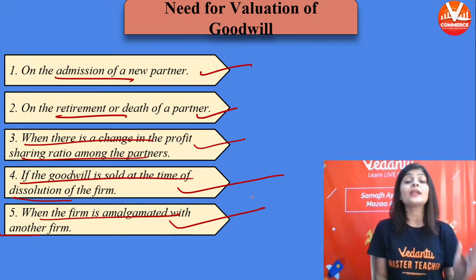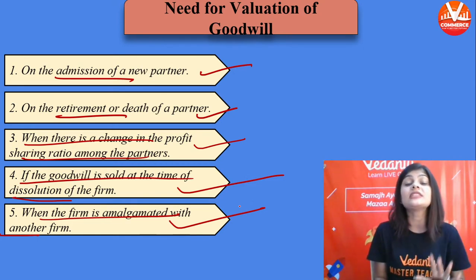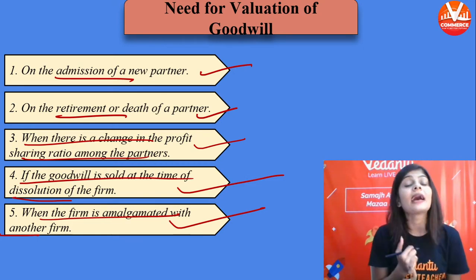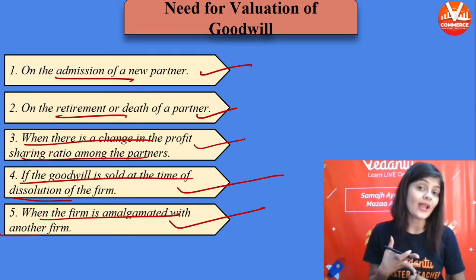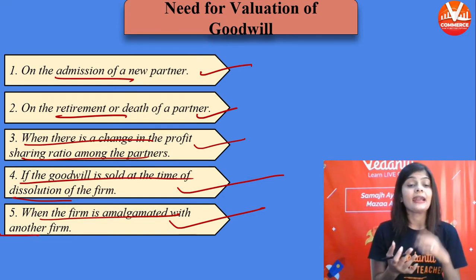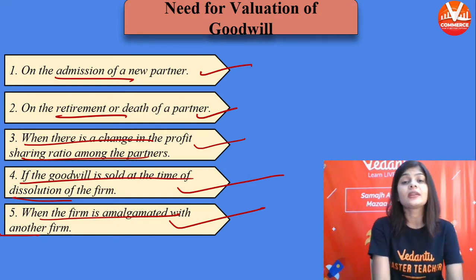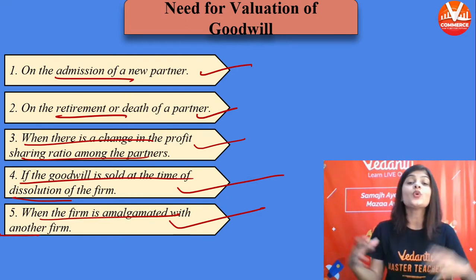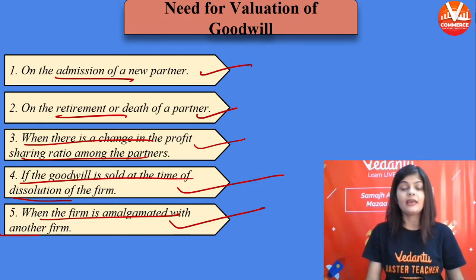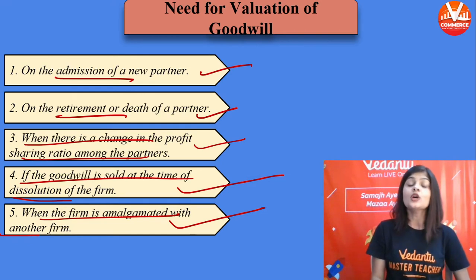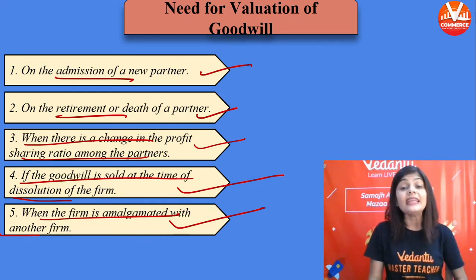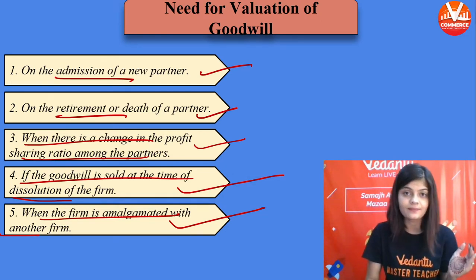You have to calculate goodwill in all these 5 cases: admission, retirement or death, change in profit sharing ratio, if the goodwill is sold at the time of dissolution, and if the firm is amalgamated with another firm. Amalgamated means the two firms get combined. They will do the business together. This is amalgamation. So in all the 5 cases, there is a need for valuation of goodwill. You have to calculate goodwill.